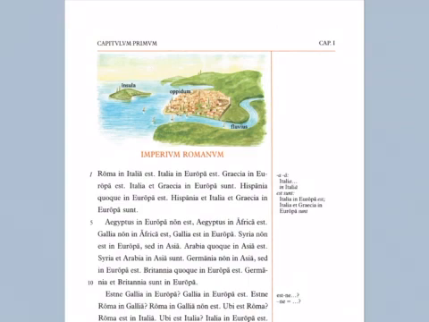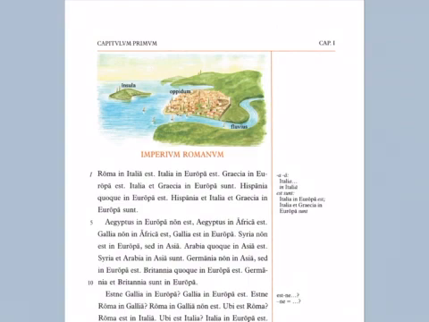Aegyptus in Europa non est. Egypt in Europe not is, or as we say, Egypt is not in Europe. Aegyptus in Africa est. Egypt is in Africa. Gallia non in Africa est. Gaul is not in Africa. Gallia est in Europa. Gaul is in Europe. Now, most of these places we should probably know where they are, but Gaul, I will just say, is basically modern-day France and Belgium, that area of the world.